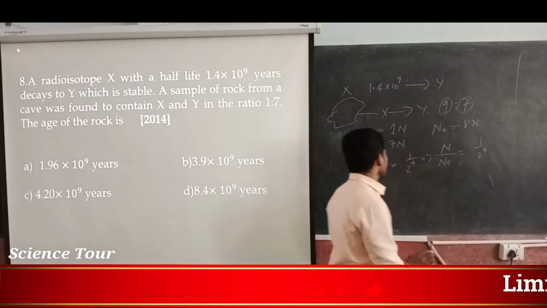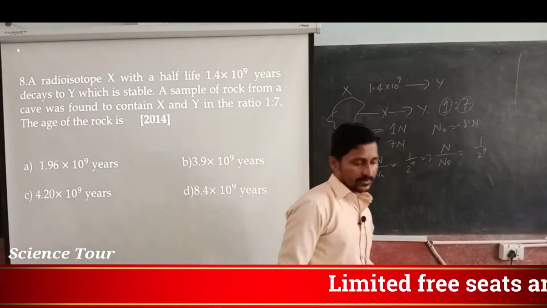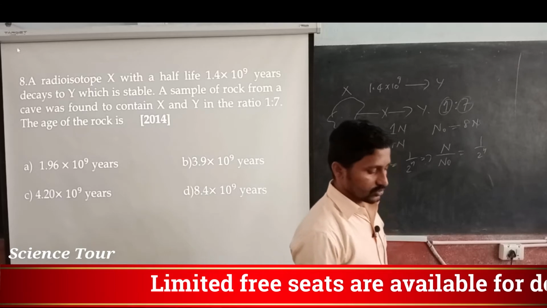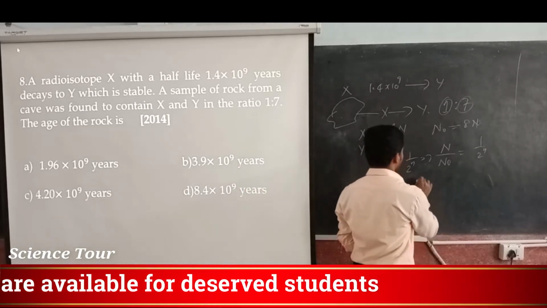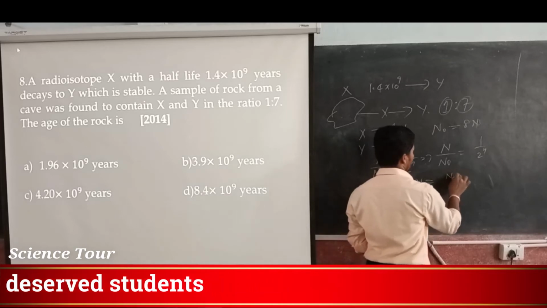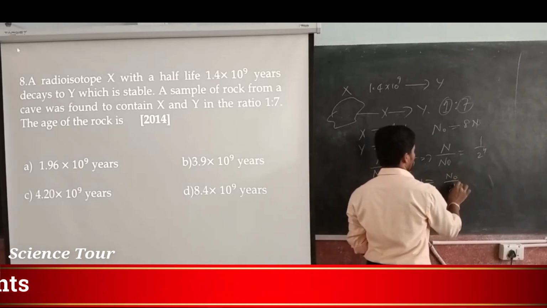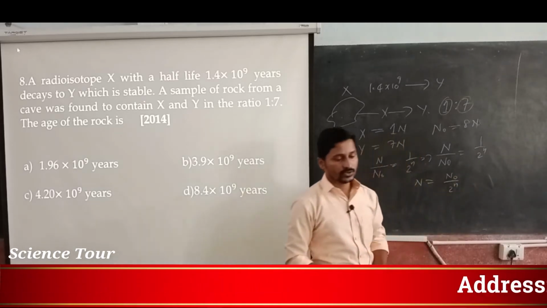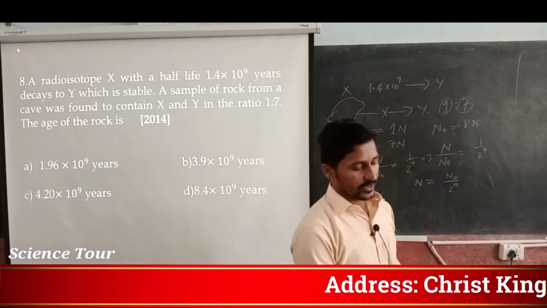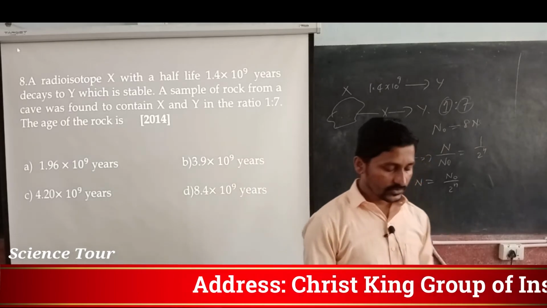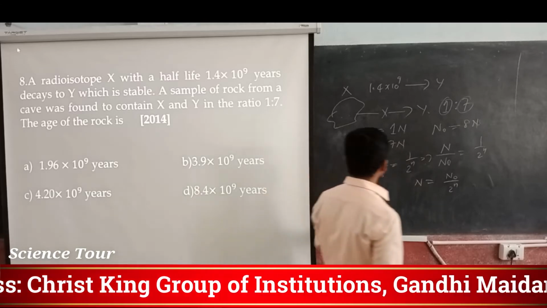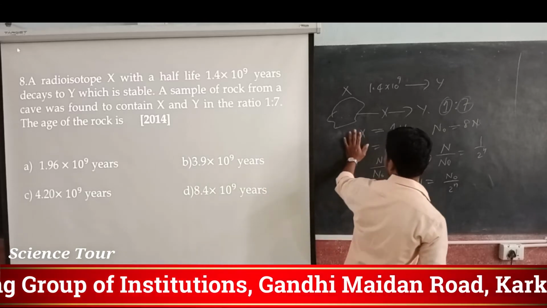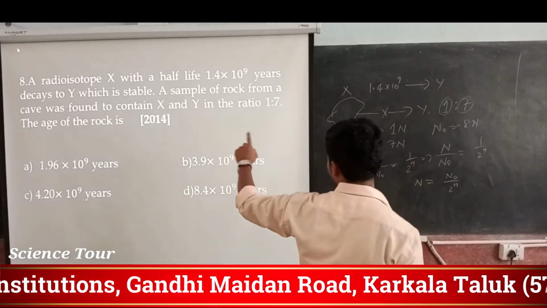For any of the material, n naught divided by n is equal to 2 to the power n. For this, what is X left, for the age of the rock?